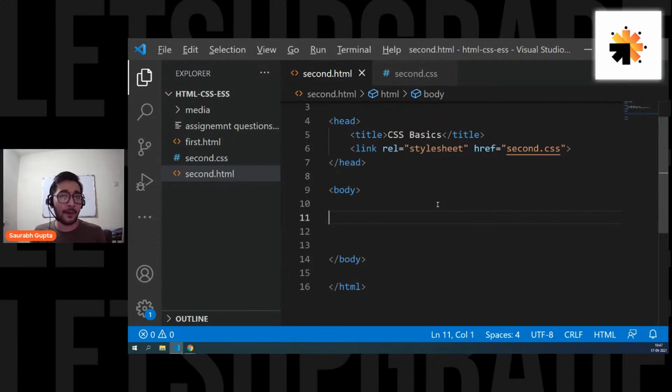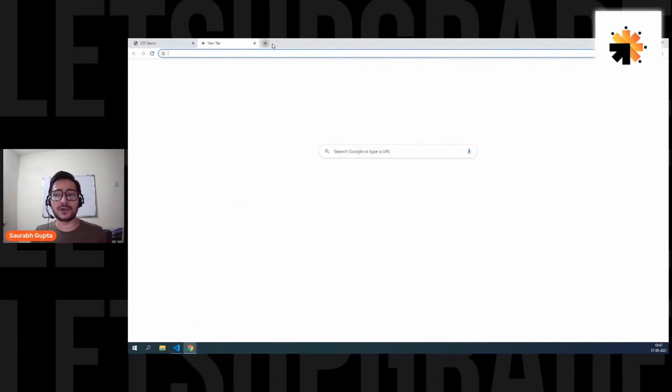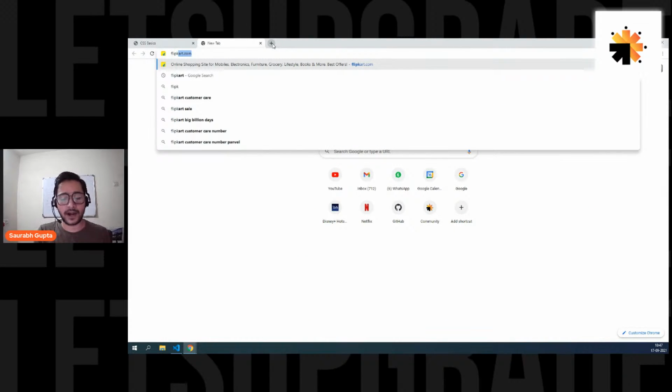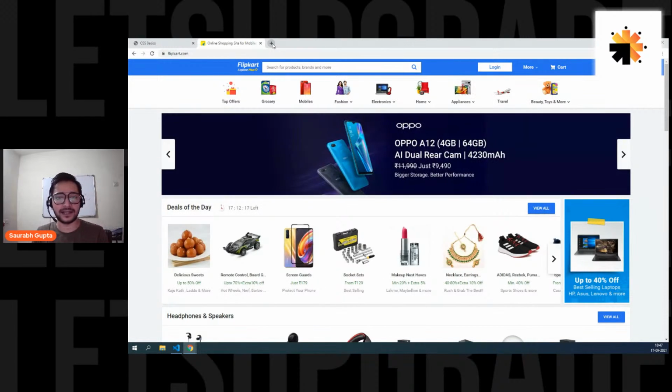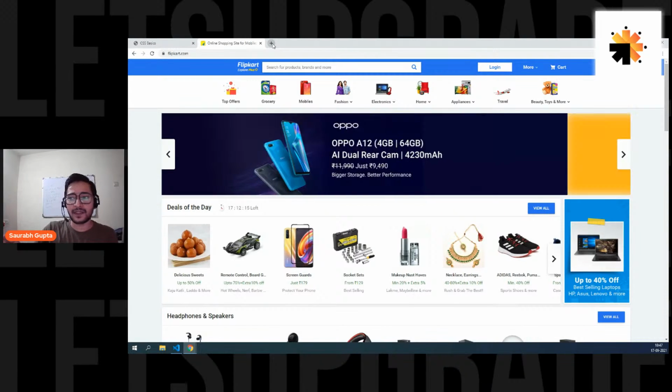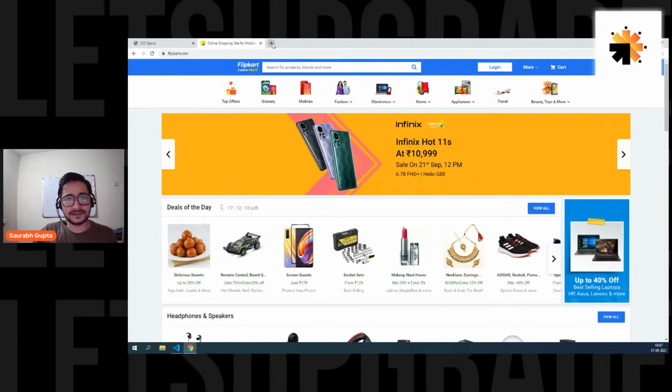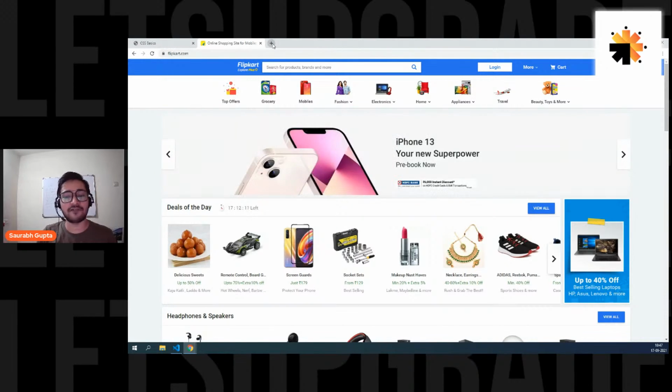Now, if I want to give an example of how they look, let's go to a site like flipkart.com. You can go anywhere, on Amazon or something like this. Now see, in this you have images, you have text, you have buttons, you have everything.